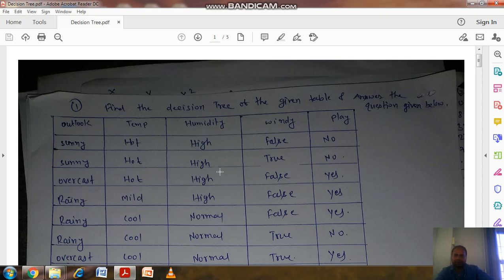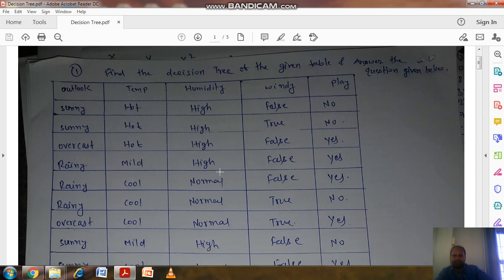So let us discuss. Some cases are given based on which you have to construct the decision tree. Suppose the cases are about a game, whether it is cricket, volleyball, throwball, or football, anything.